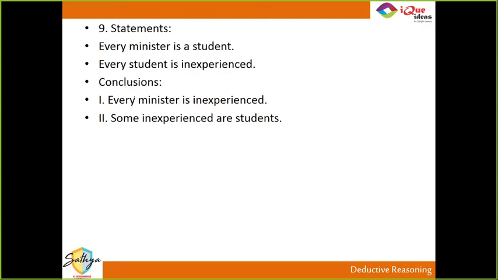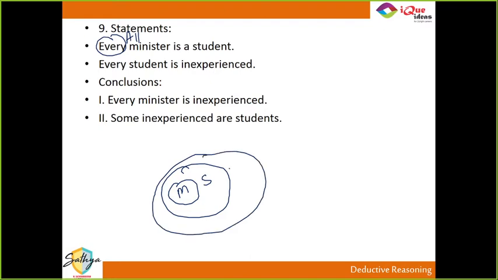Kavya, no. Bhanu, Vedika, no. See, guys, the word every obviously means all, right? So every की जगह, it is all. So every minister is a student literally means all ministers are students and all students are inexperienced. So, can I say all ministers are inexperienced?